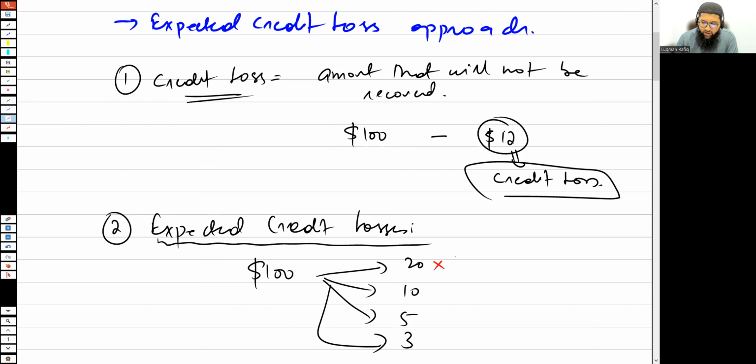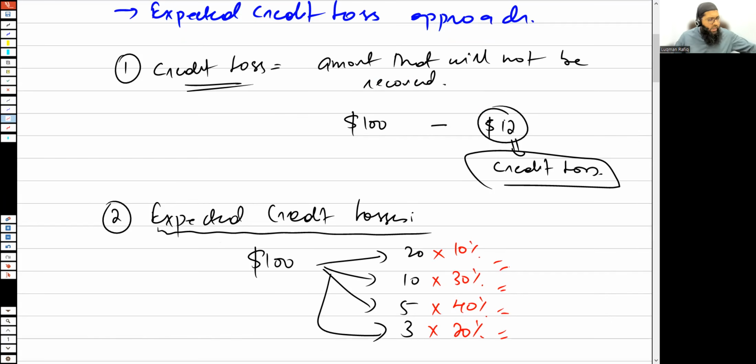Now let's say there is a 10% chance of the loss being $20. There's a 30% chance of the loss being $10. There's a 40% chance of the loss being $5. And the remaining 20% chance is of the loss being $3.